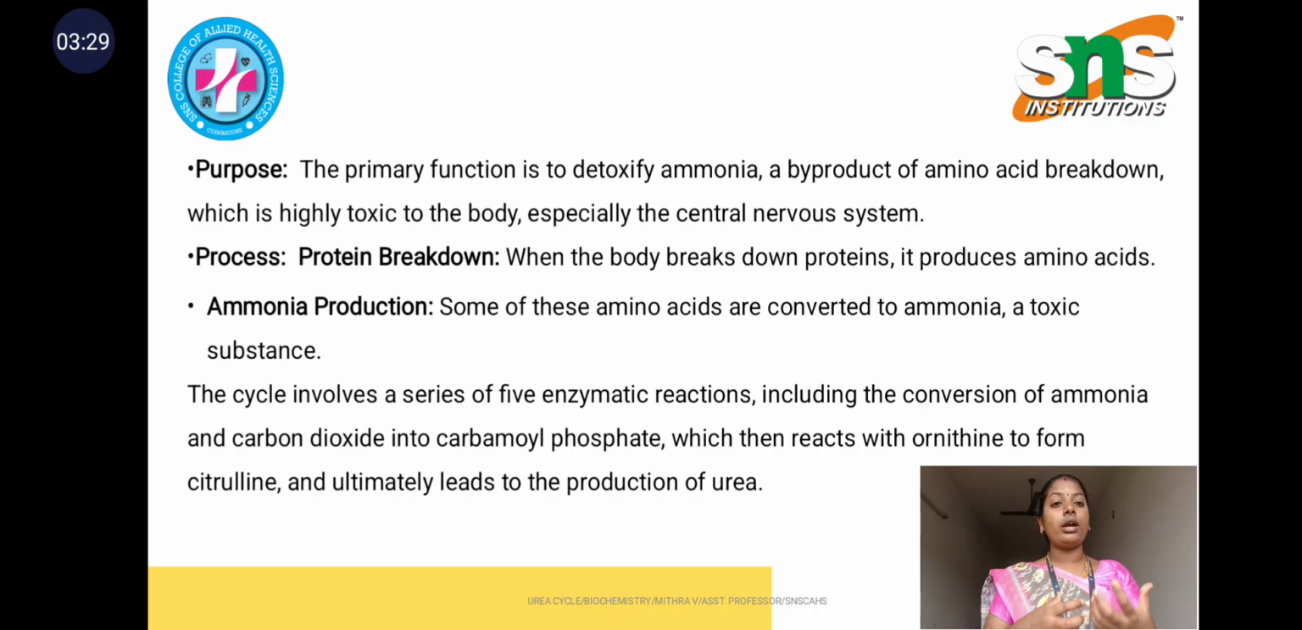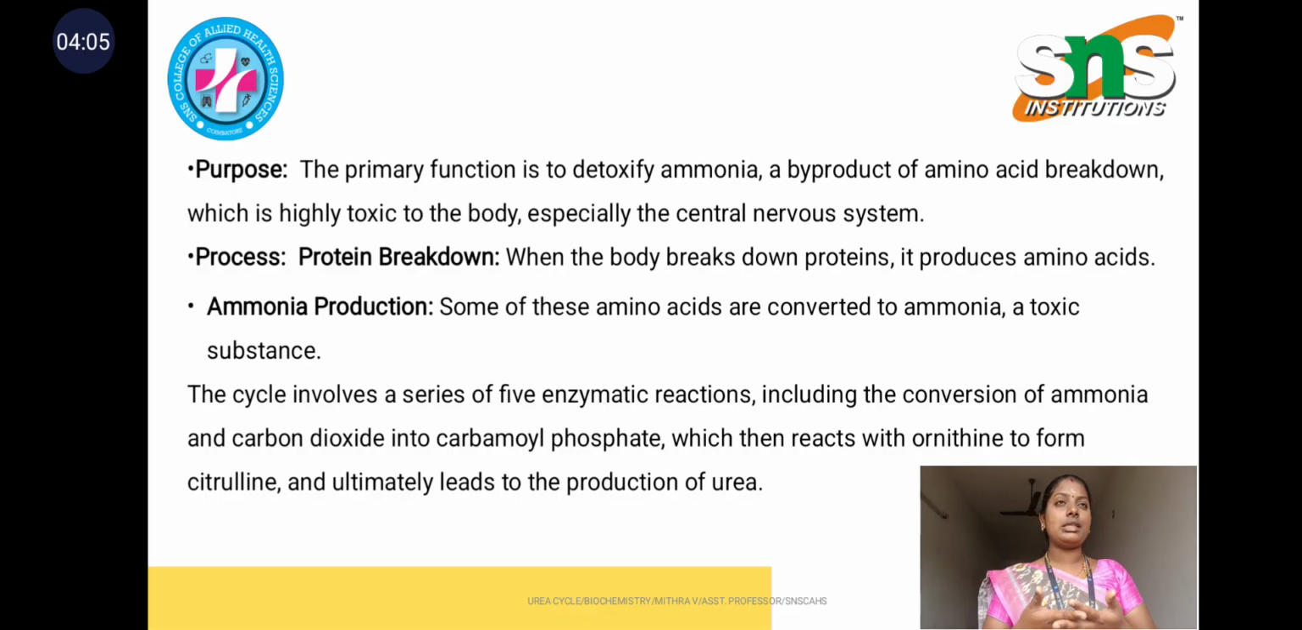If more ammonia is produced in our body, it directly affects our nervous system, particularly the central nervous system. The main process involved is protein breakdown. When protein breaks down, the ammonia is converted into urea. We all know proteins are made up of amino acids, so when proteins break down, obviously they produce amino acids. We have n number of amino acids, including essential and non-essential amino acids.